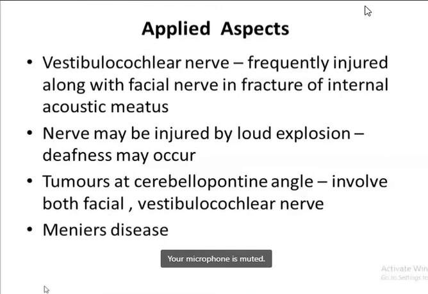And there is one disease which is known as Meniere's disease, which can occur because of the involvement of the vestibulocochlear nerve and results in tinnitus, dizziness. Okay, so that is known as Meniere's disease.